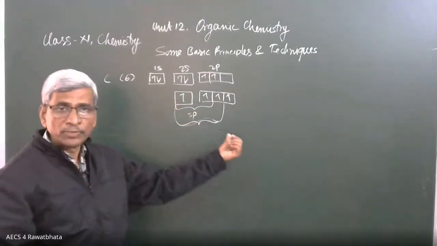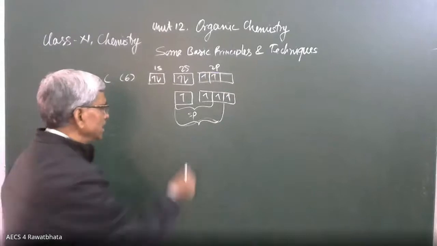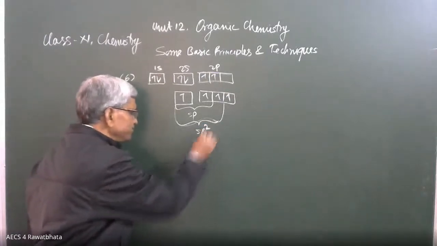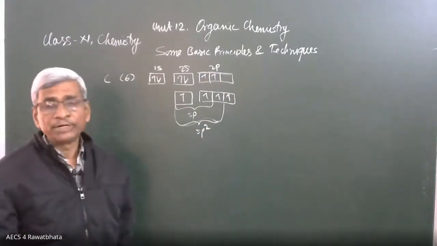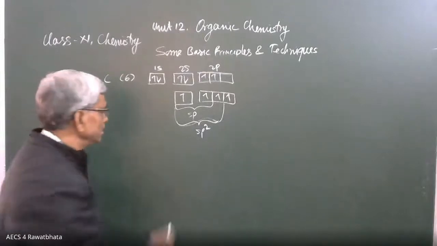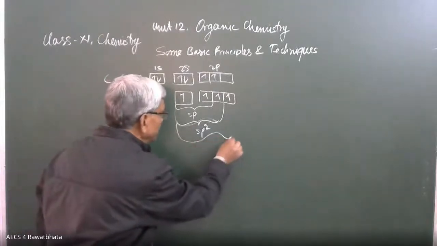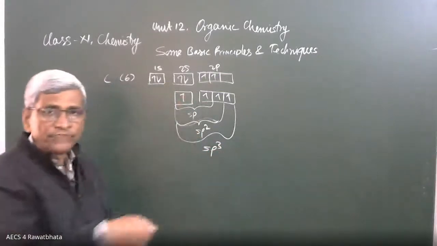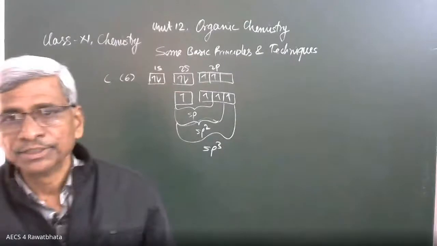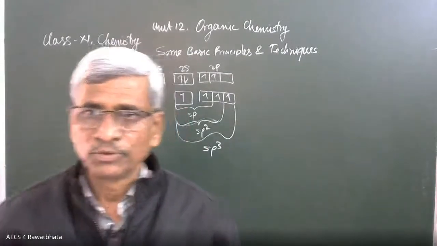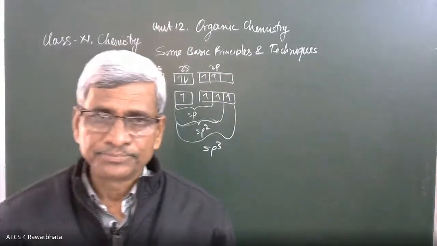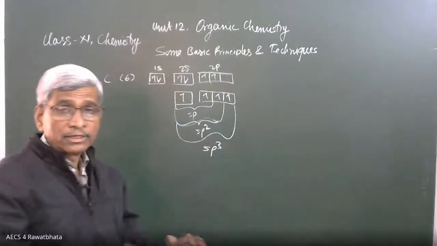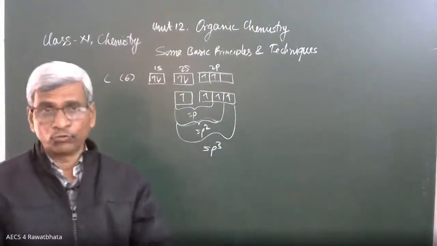If 3 hybrid orbitals are needed, there will be sp2 hybridization. And when 4 hybrid orbitals are needed, then the type of hybridization will be sp3. These are the 3 different types of hybridization in organic compounds. Okay, better? Clear?